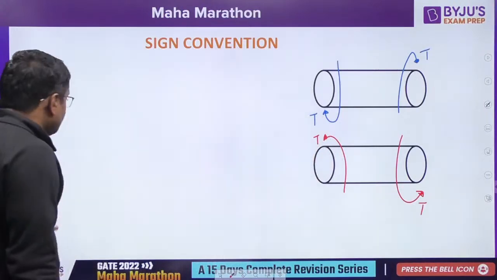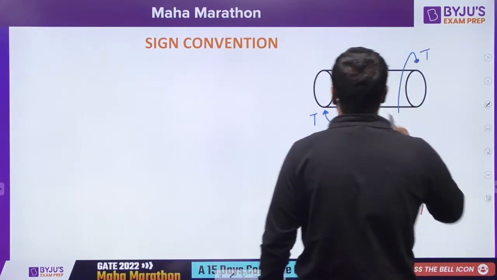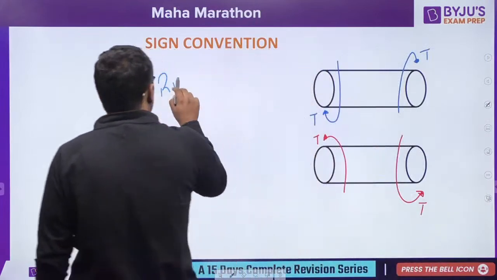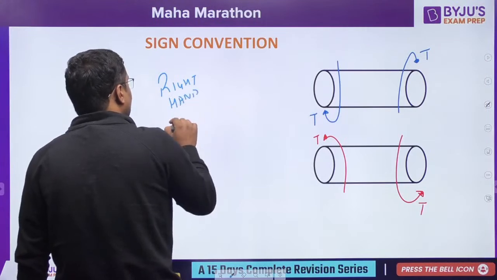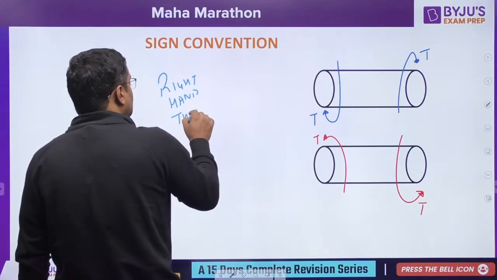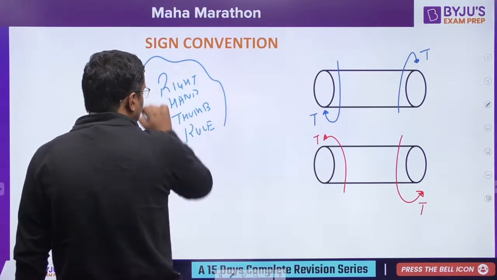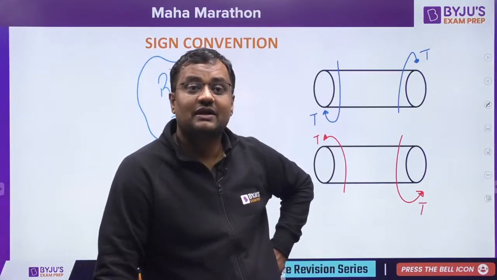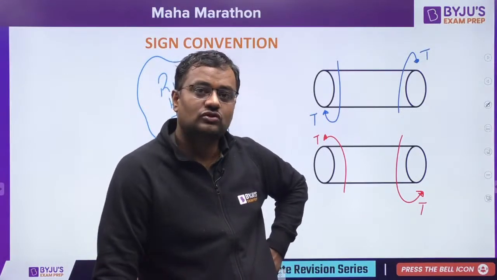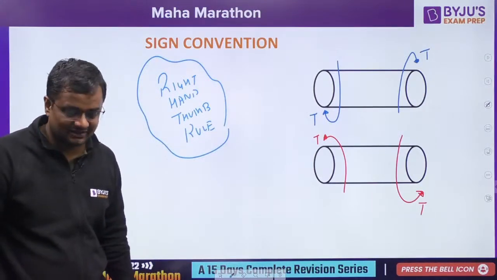Now guys, many times my writing might be difficult to understand, so we will apply the right hand thumb rule. Even if somebody is a left-handed batsman like Brian Lara, Shikhar Dhawan, Saurav Ganguly, he also has to apply the right hand thumb rule. One question was asked to me in my offline class earlier: sir, I am a lefty, so do I also have to use the right hand thumb rule? Yes, everybody has to use the right hand thumb rule only.